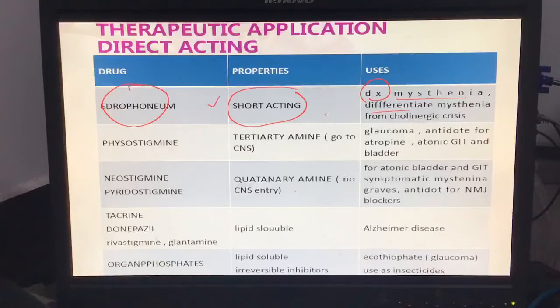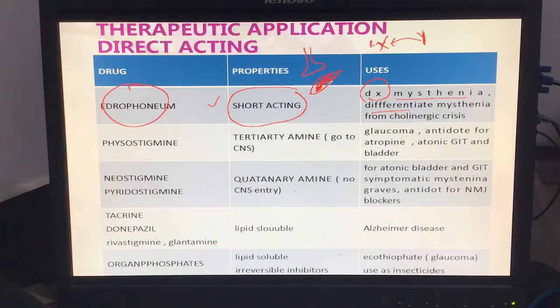For example, one patient comes to you having myasthenia gravis. What happens in myasthenia gravis? The muscle is weak, because of the acetylcholine receptor. Antibodies produced in the blood attack this receptor. What happens with this receptor? The receptor is gone. If the receptor is gone, acetylcholine is not acting on the muscle.